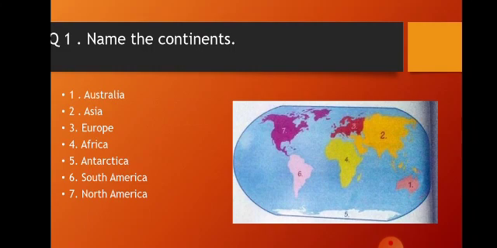Next comes South America. The Pacific Ocean borders South America to the west, and the Atlantic Ocean borders it to the east, with 12 countries. Now, the next one is Antarctica. Antarctica is an ice-covered continent surrounded by the Southern Ocean. It is the windiest, driest, and least populated. Beautiful penguins are found here.